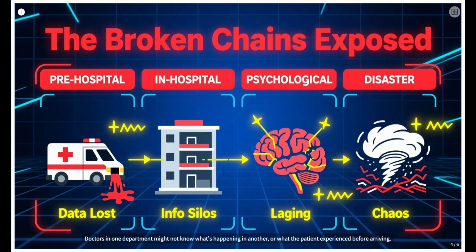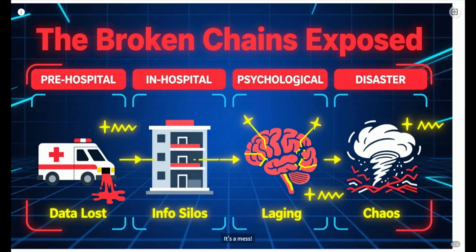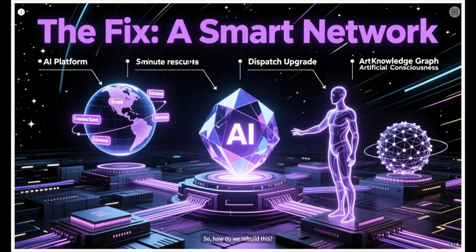Doctors in one department might not know what's happening in another, or what the patient experienced before arriving. Information gaps lead to delays. Psychological support. Usually an afterthought, arriving too late or not at all, disconnected from the main medical effort. And during disasters? Chaos. Different teams using different systems, information flying everywhere but nowhere. Resources wasted because nobody has a unified view. It's a mess. So, how do we rebuild this?